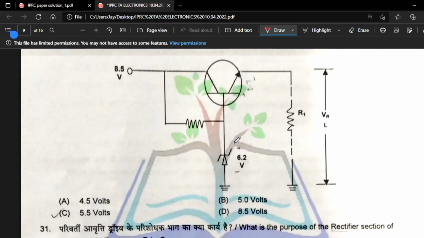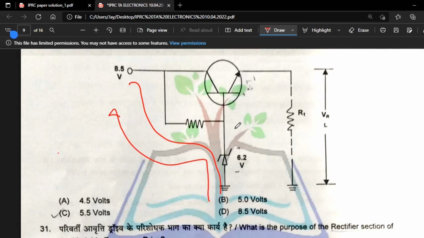Regulator: what is the expected output voltage of the regulator? We can go by two ways. One way is to calculate from the input side, going from this Zener to the input of 8.5 volts, and writing the equation and solving it. But this way will be a very lengthy process, so we should go from the output side. Directly you can write the output.